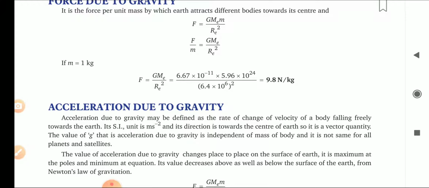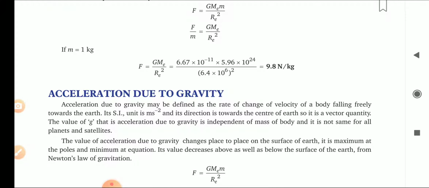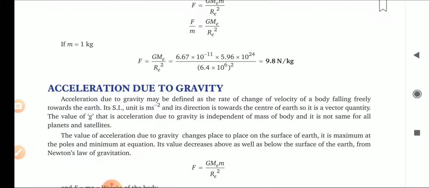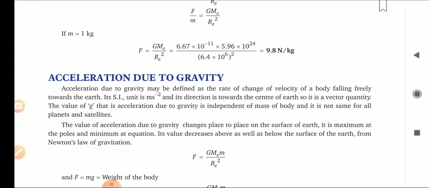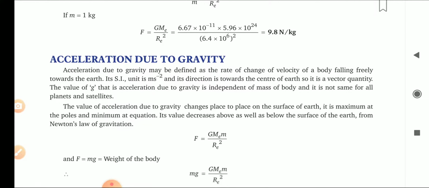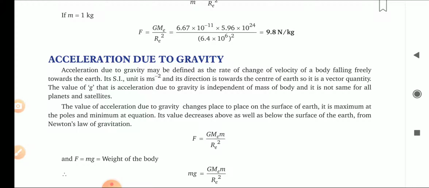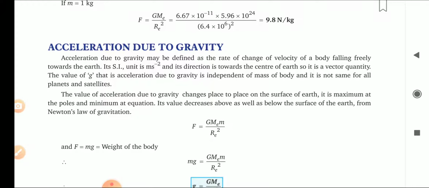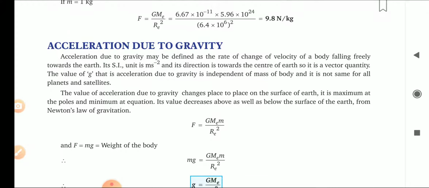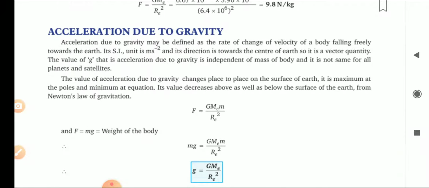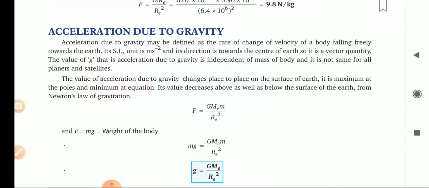G we know its value is 6.67 into 10 to the power minus 11. The mass of the Earth is standard, nearly 6 into 10 to the power 24, and the radius of the Earth is also standard. If we put these values here, we get 9.8 Newton per kilogram. That is the gravitational force per unit mass. That's why we take the acceleration due to gravity as 9.8 meter per second square.